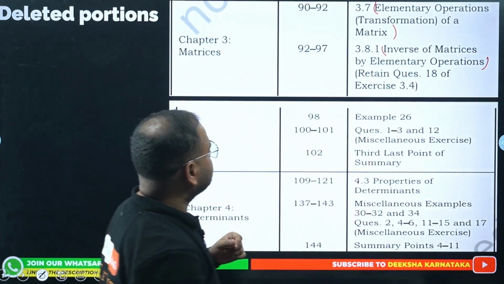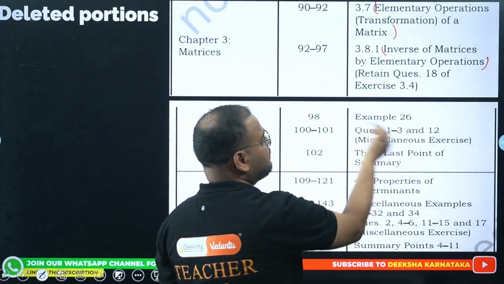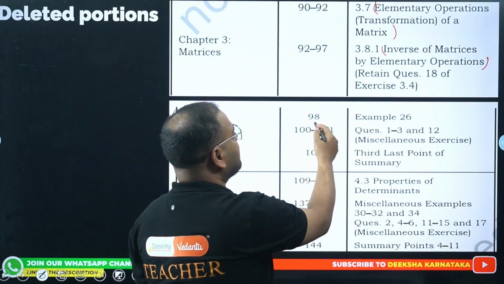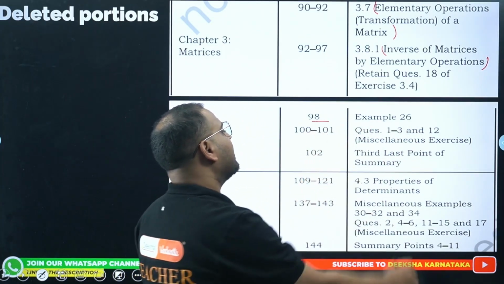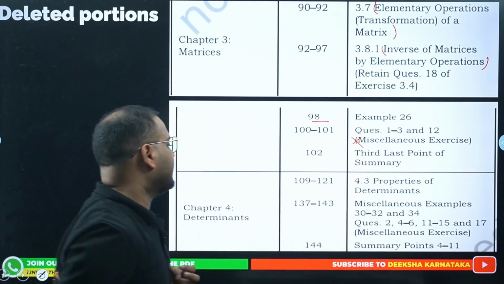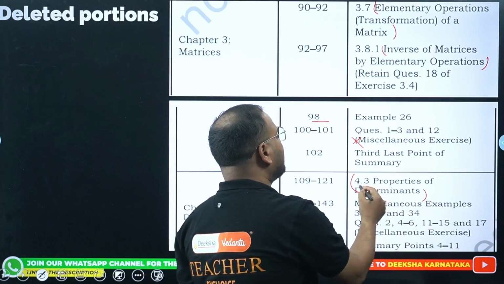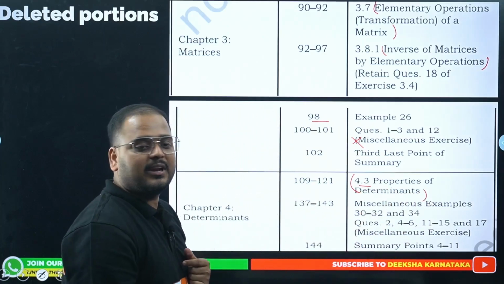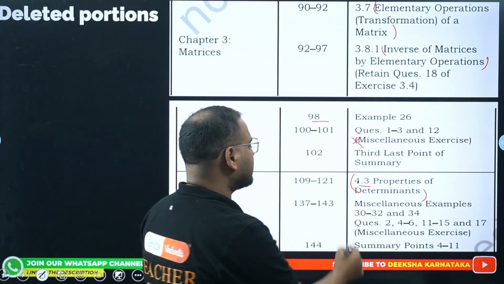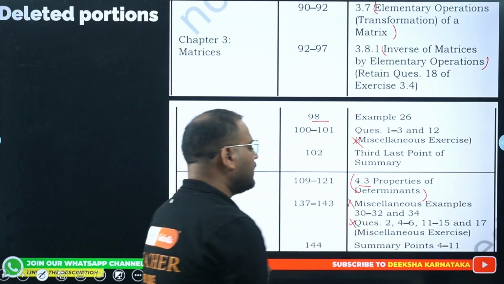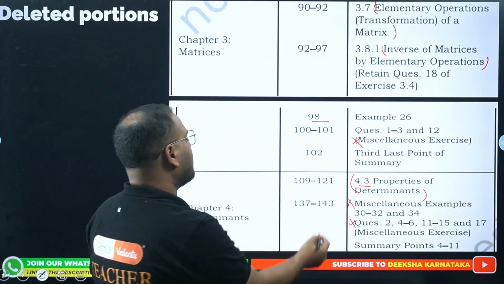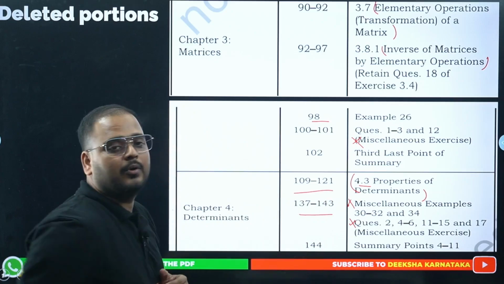Great. Again, the same thing. Some examples they have mentioned here with the reference to page number. Please cross reference it, cross check it, and miscellaneous is also not there anymore. Determinants, simple basic properties 4.3, please refer it, is also not there anymore. Miscellaneous is not there. Cross check the question numbers with the page numbers, please, okay.